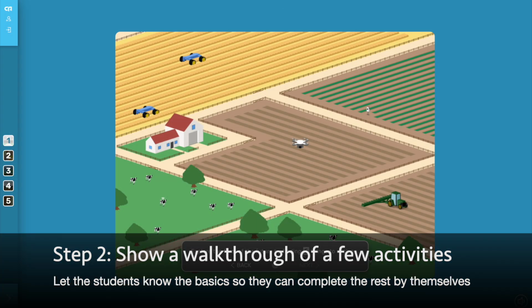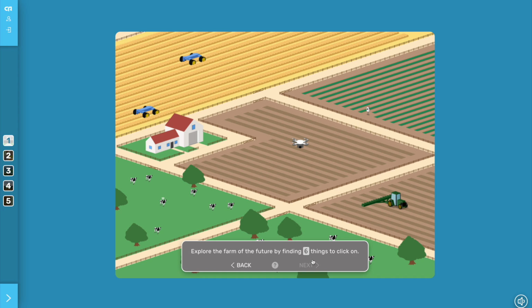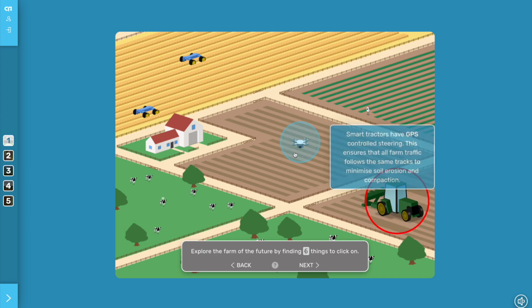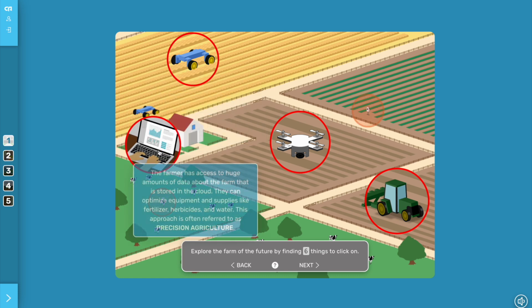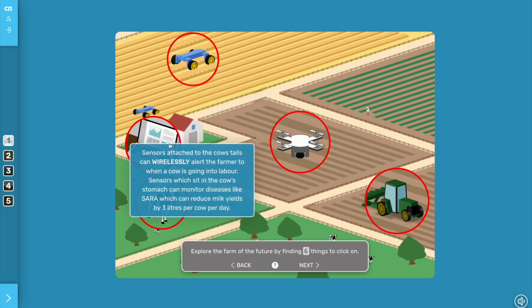And in this way, there'll just be different things that the students will be required to do. Their instructions are at the bottom here. And on the day of the event, what you just want to do is show the students a few of these steps, demo it to them, and then let them take it from there. So for example, you can show the previous exercise. You can show them, okay, this is how you would click on different parts to learn more about different technologies.